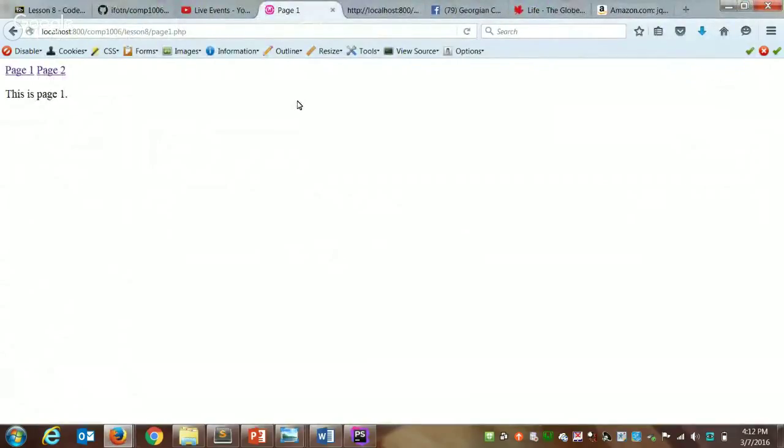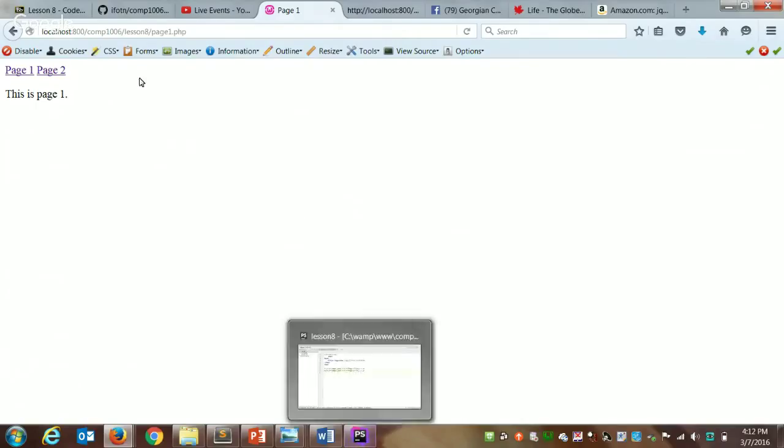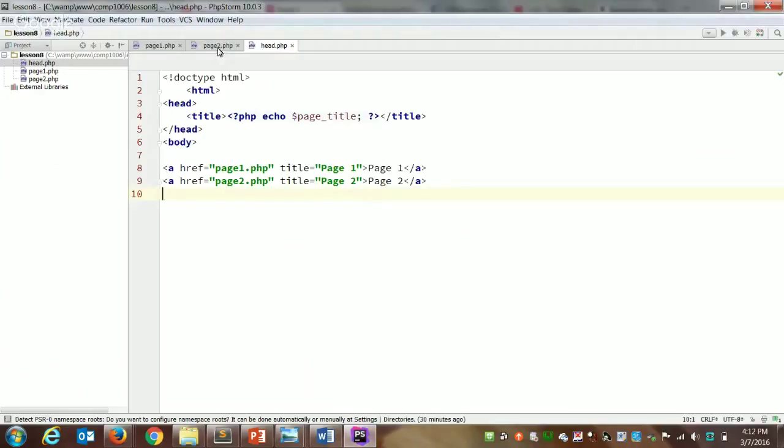One of the questions that came up that Matt was asking is, can we nest multiple files? So our page 1 is including or requiring our header. What happens if our header requires another file? Does that cascade all the way down to page 1? And the answer is yes. So you can nest as many files as you like. There's really no limit to how many levels deep. We can have one file nested inside another, nested inside another.